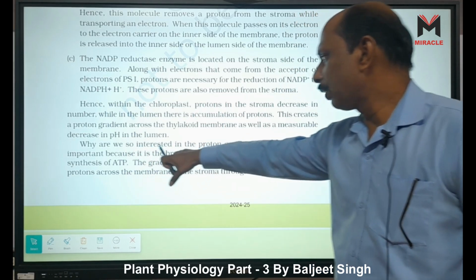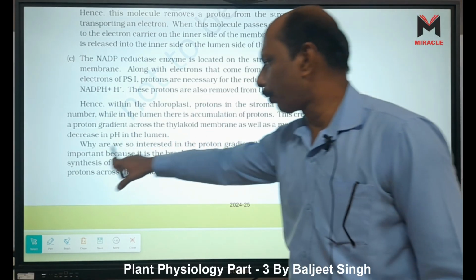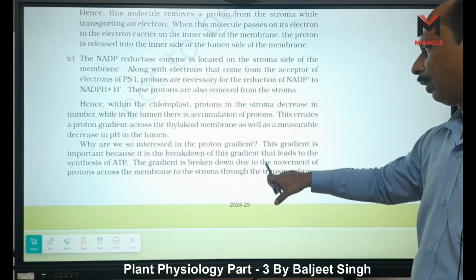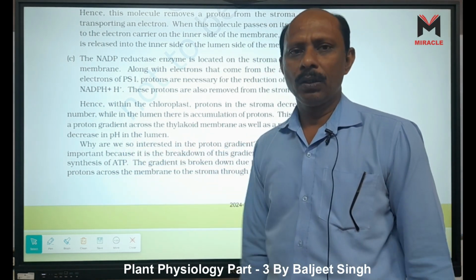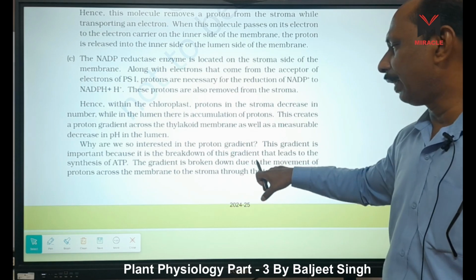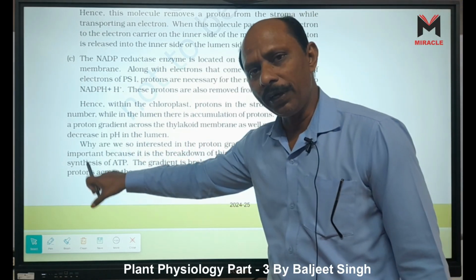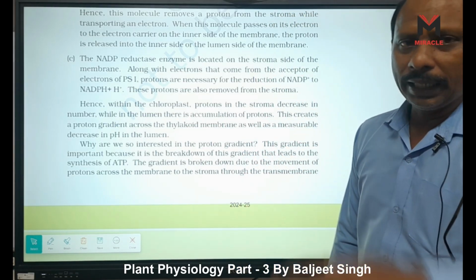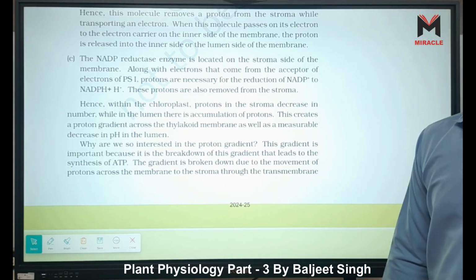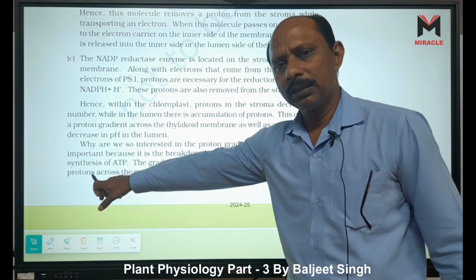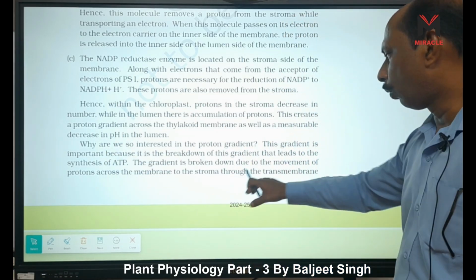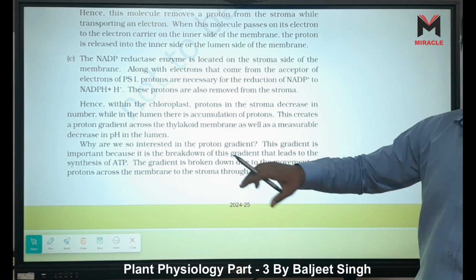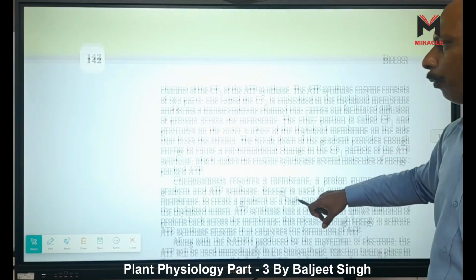Why are we so interested in the proton gradient? This gradient is important because it is broken down. It is the breakdown of this gradient that leads to the synthesis of ATP. How does it break down? Protons move from high concentration to low concentration. That means when protons move from lumen to stroma, synthesis of ATP happens. The gradient is broken down due to the movement of protons across the membrane to the stroma, from inner side to outside, through the transmembrane protein channel.